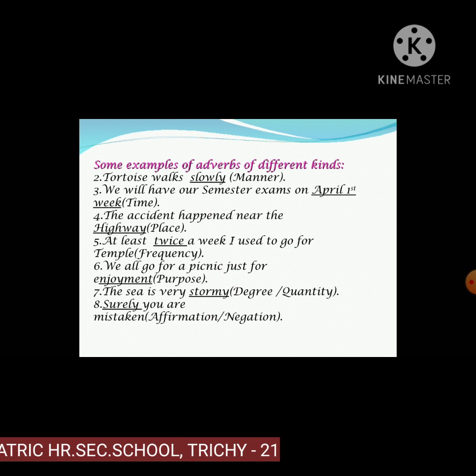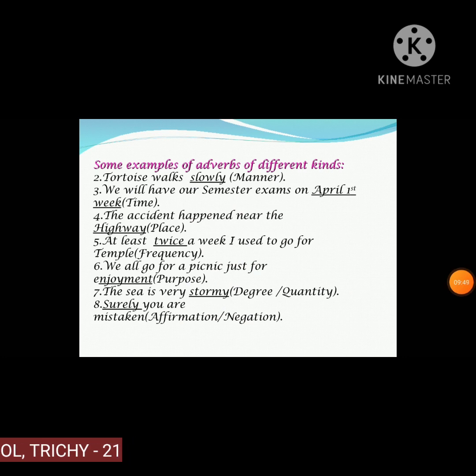We all go for a picnic just for enjoyment. For what purpose? For what reason are you going on a picnic? For enjoyment. So this is an adverb of reason or purpose. The sea is very stormy. So adverb of quantity or adverb of degree. Surely you are mistaken. Adverb of affirmation. Otherwise, negation. Adverb of negation. Students, we can easily identify what kind of adverbs. We have 7 types of adverbs, so we can easily identify what kinds of adverbs. So thank you, students.